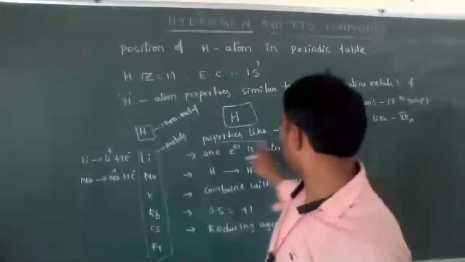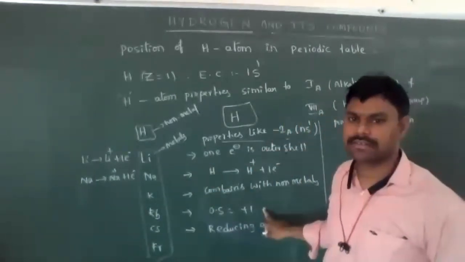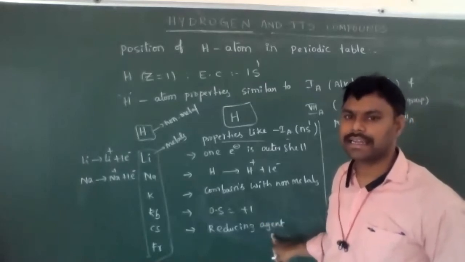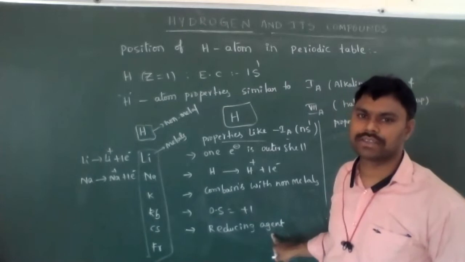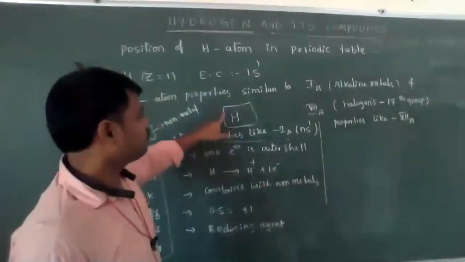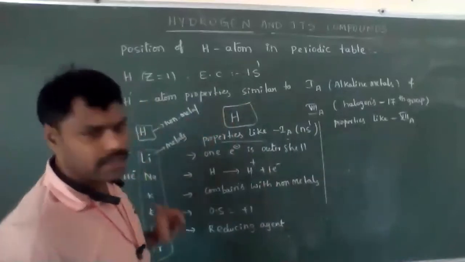The oxidation state of first A group elements is +1, and hydrogen's oxidation state is also +1. And hydrogen is a good reducing agent, like alkaline metals. These properties support that hydrogen atom has to be placed in first A group elements.